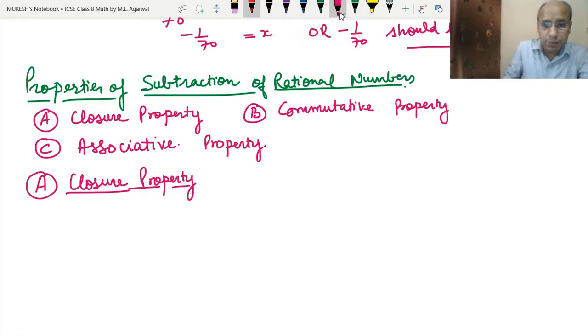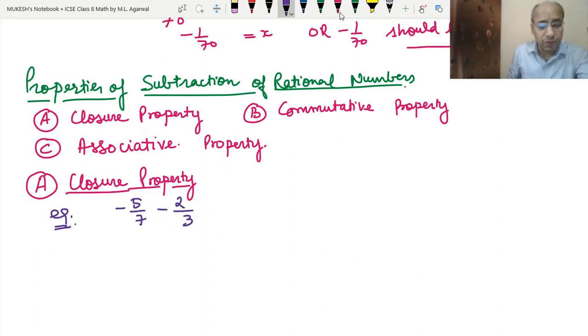Let's do one example. We are subtracting minus 2 upon 3 from minus 5 upon 7, and we have to check whether we are getting a rational number or not. 7 and 3 both are prime numbers, so to make the denominators the same, we multiply minus 5 by 3 and 7 also by 3, and 2 into 7 upon 3 into 7, because their LCM will be 21.